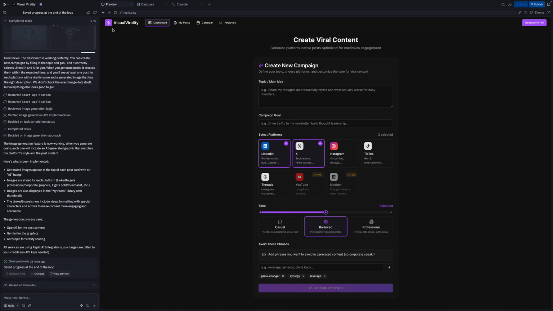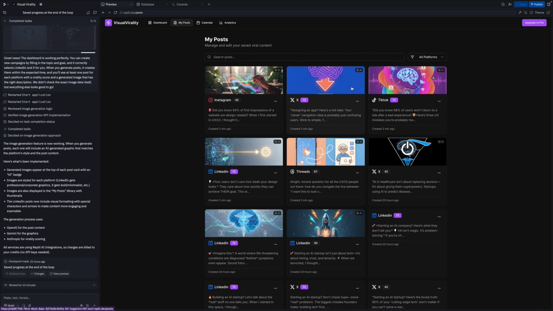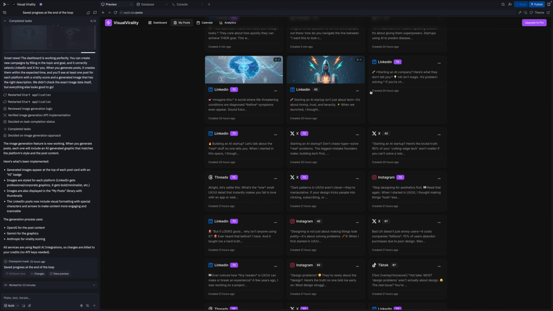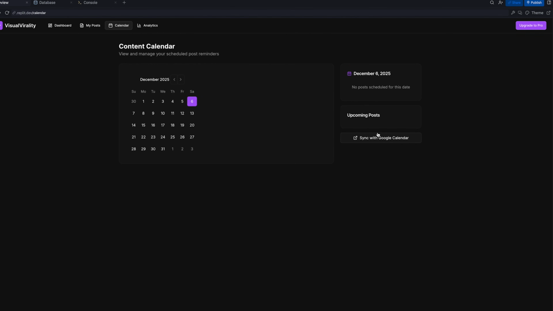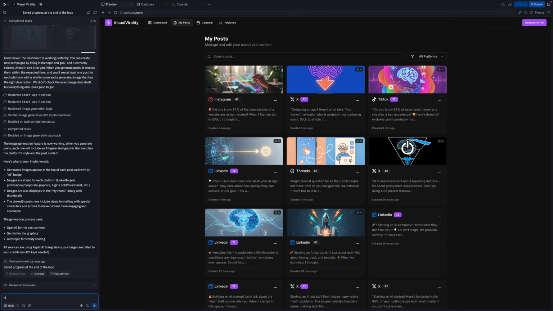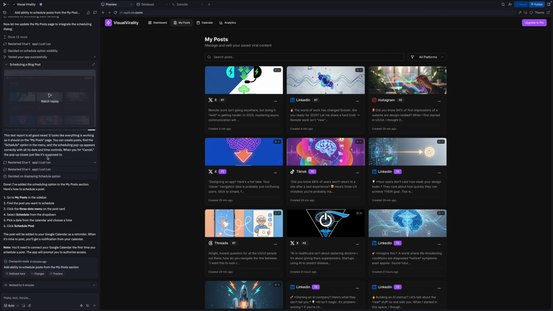Let's take a look at the rest of the functionality. Over here, I can see all of the posts that it generated. The options are to edit or copy, but I want to add it to my calendar. So I'm going to ask the agent, how do I add a post to my Google Calendar? So it's done some work, it's fixed some bugs, and now we have our posts here, and I'm going to click on this context menu.